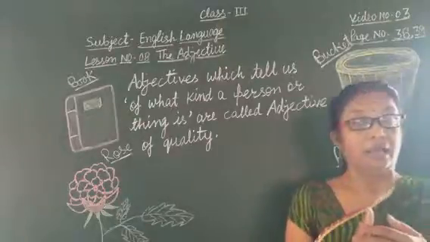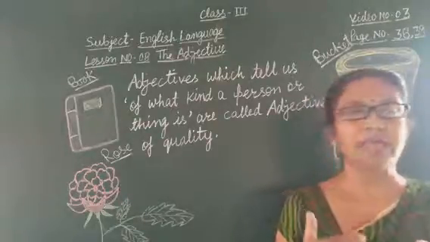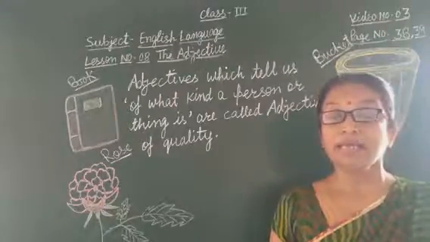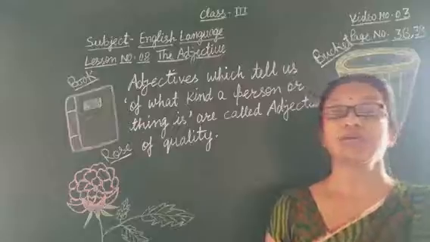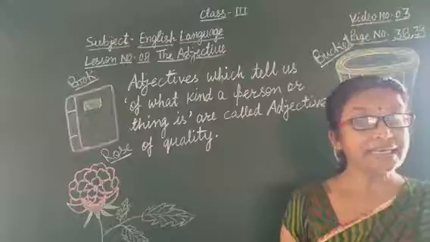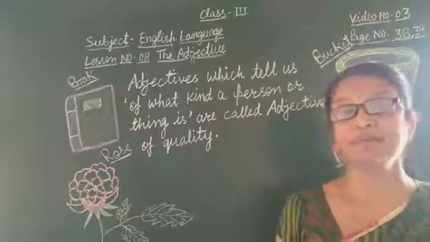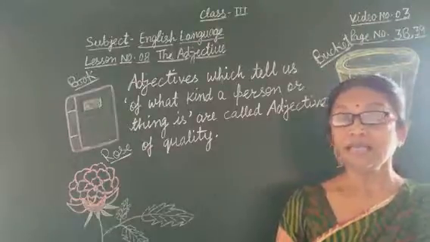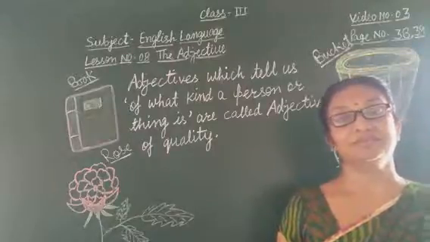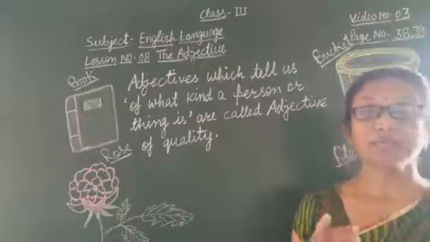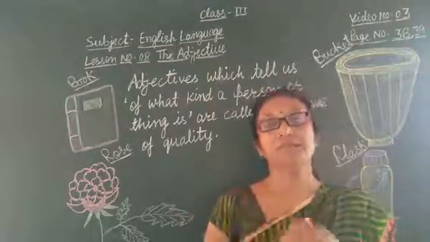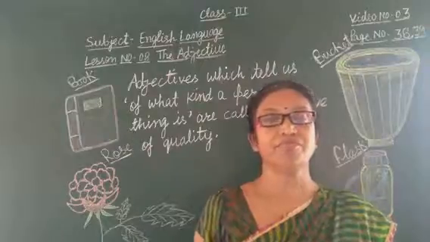So, there is some milk in the glass. There is little water in the bucket. They did not have any money. There is enough food for the guests. So, some milk, little water, any money, enough food.